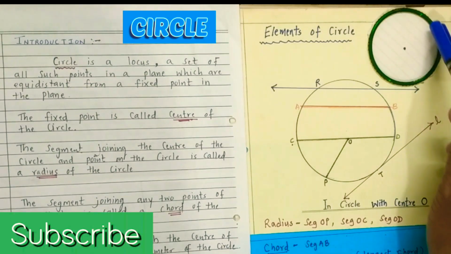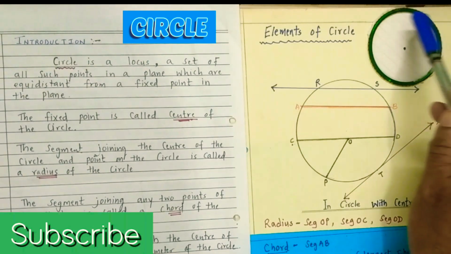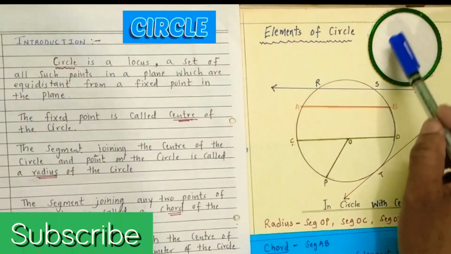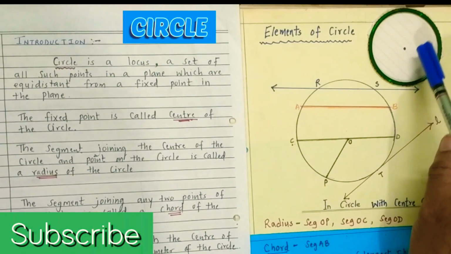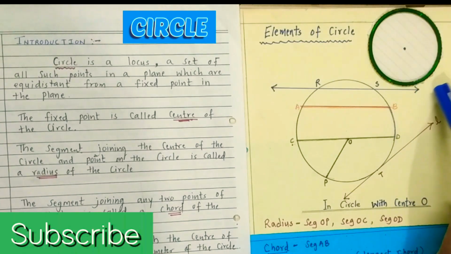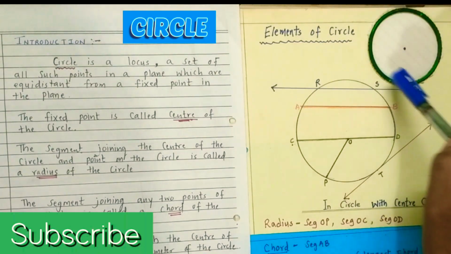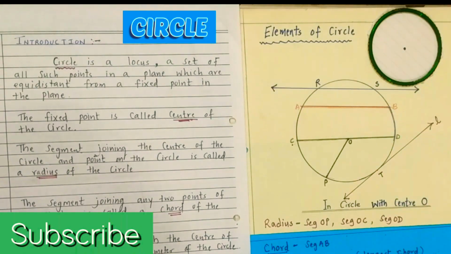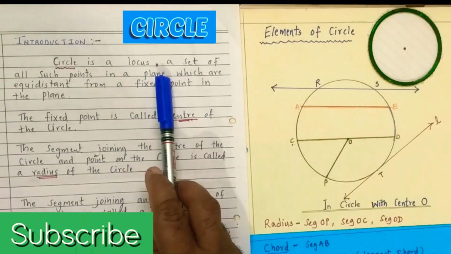The edge of the bangle is the circle, the part inside the bangle is the interior of the circle, and the part outside the bangle is the exterior of the circle. So we can define the circle as a locus.